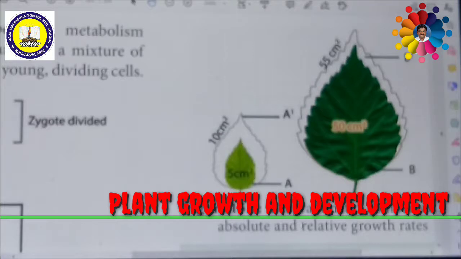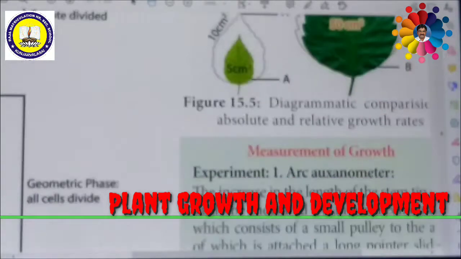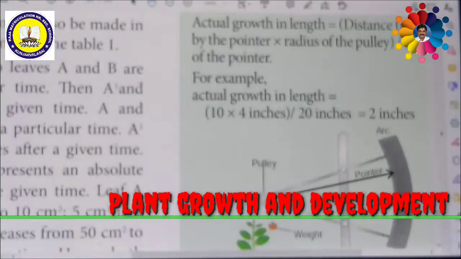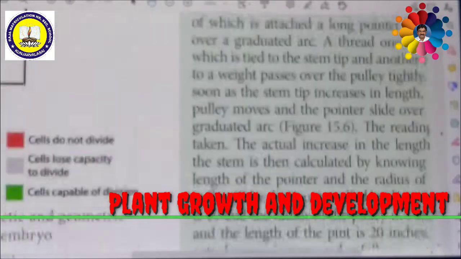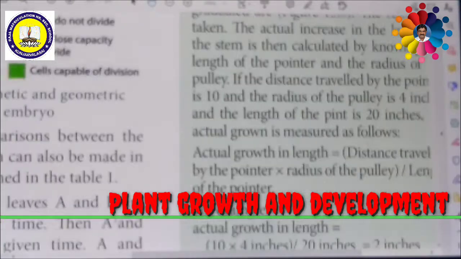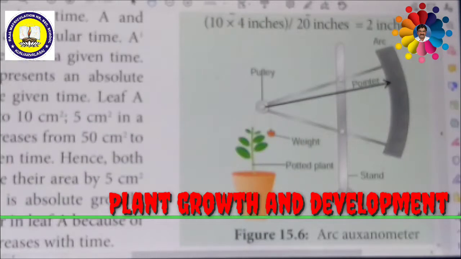Next we are going to see about measurement of growth. We can measure the growth of the plant by direct measurement. That means we can take a scale and measure the plant directly, which is very easy. But a specialized technique uses a device called a lever auxanometer or arc auxanometer. Look at the picture. This picture is showing an arc auxanometer. With the help of an arc auxanometer, we can measure